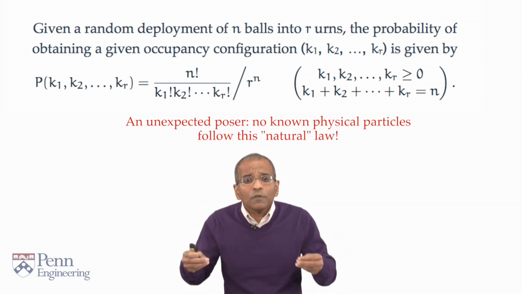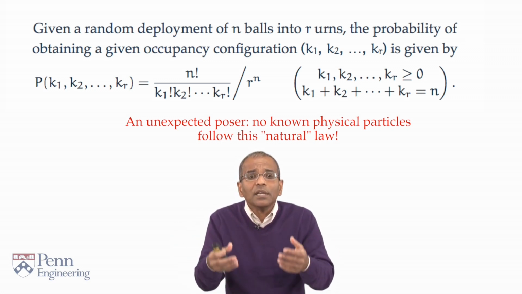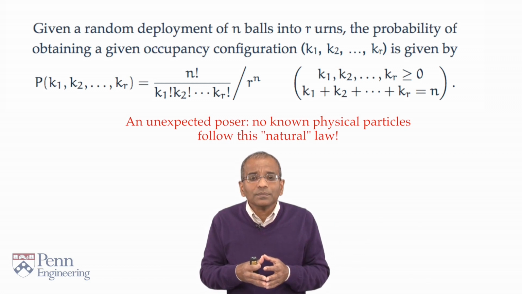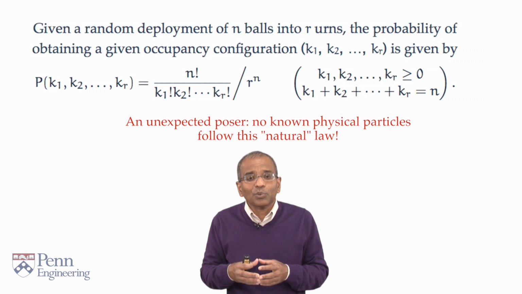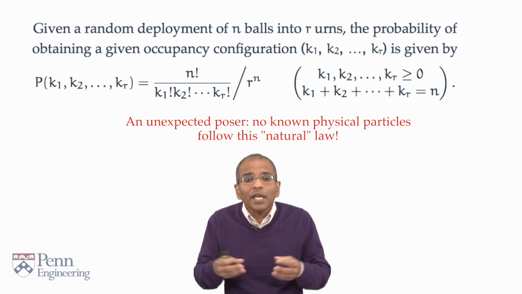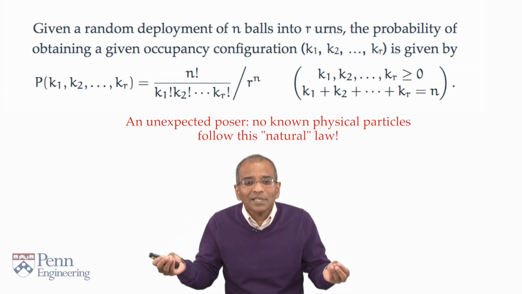There are no known physical particles which obey this completely natural physical distribution. This is remarkable. The probabilist William Feller wryly remarked that apparently particles in nature do not come equipped with human common sense.